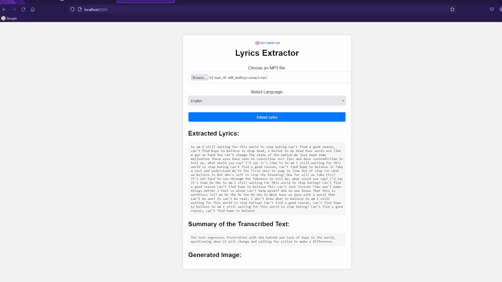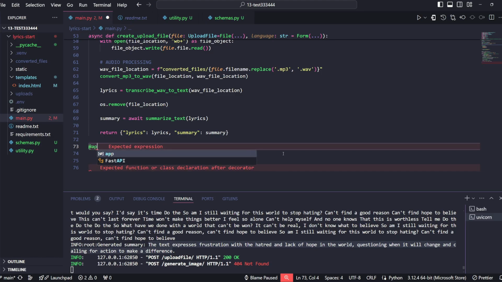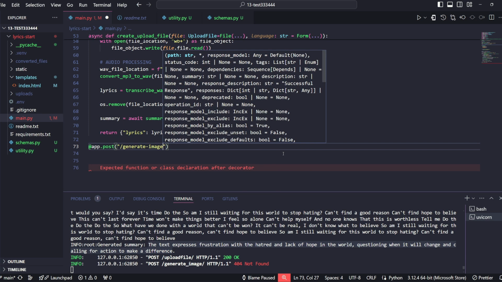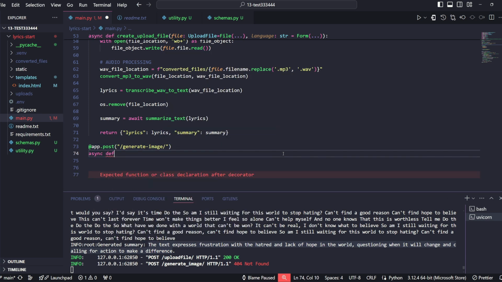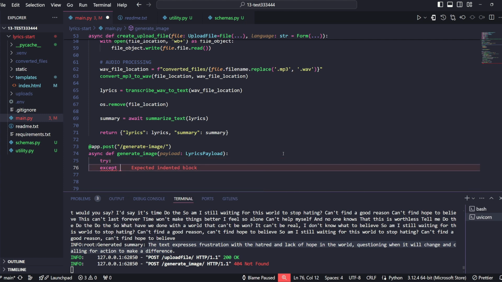So the final missing bit now is to create an image that's inspired by the summary of the transcribed text. For that, we will create a new endpoint, and this one will be generate image. Again, it's an asynchronous method, and we'll call it generate image, and it will take the lyrics payload. Again, we will use the try and except exception structure.